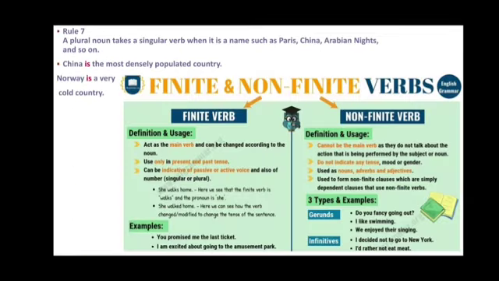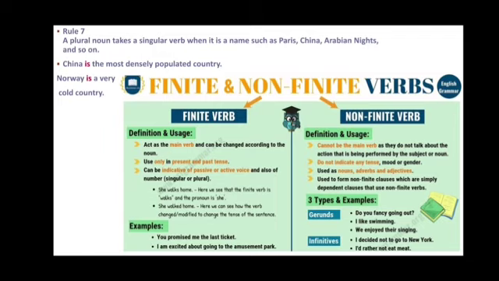Now next is called finite and non-finite verbs. It is rule number 7. A plural noun takes a singular verb when it is a name, such as Paris, China, Arabian Nights, and so on. Means when there is a use of a plural noun as a name. Suppose China, then we cannot say China are. China is the most densely populated country. Norway is a very cold country.